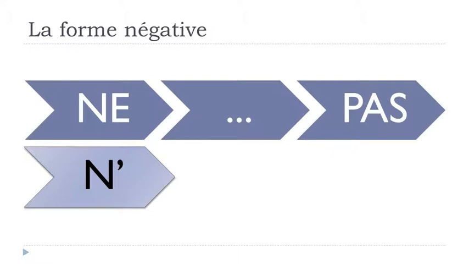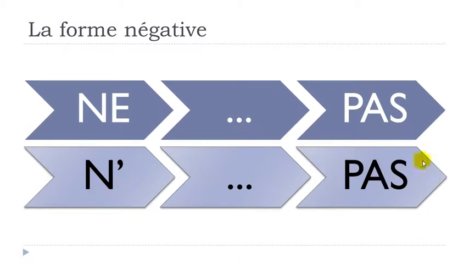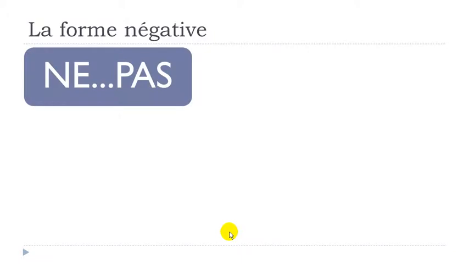Okay, so for these verbs, the e of ne will have to disappear and it will be written like that, n apostrophe. Then will come the verb, and after that doesn't change, it will be pas. All right, so let's see a few examples now. So for ne pas,